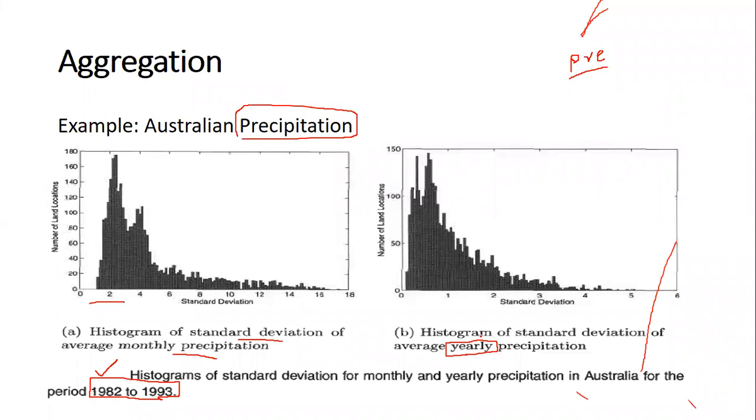So therefore, when such results are going to be required, we need to aggregate. We need to aggregate each day's precipitation to month-wise, or sometimes each day's precipitation is aggregated to year-wise. So this is the nature of the results that people will be interested in.